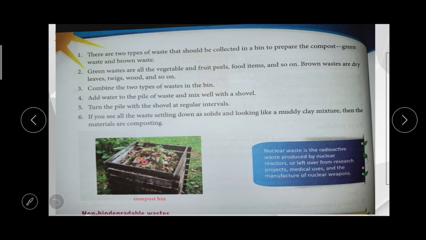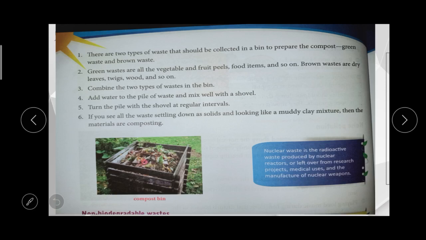Okay, do you understand? First of all, we should mix it all in one bin, add some water and mix it. After a regular interval of time, it will come up again and look like a waste mixture. We should use that tool to mix it again and again at regular intervals. After some days it will start to settle down in a muddy clay structure. So that material is composting material.